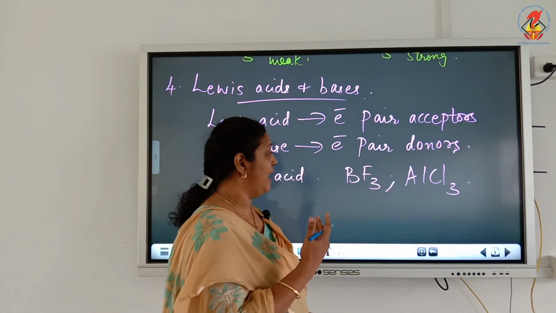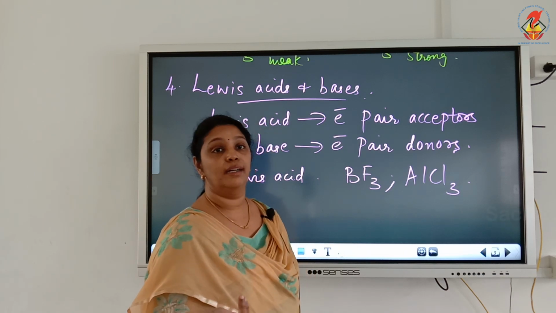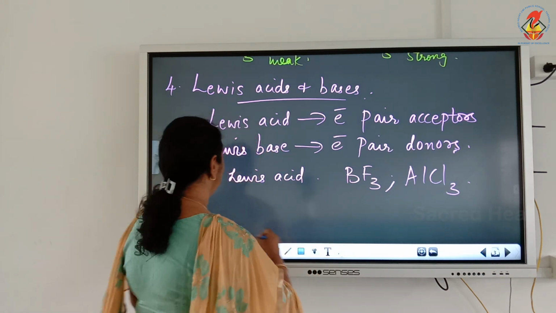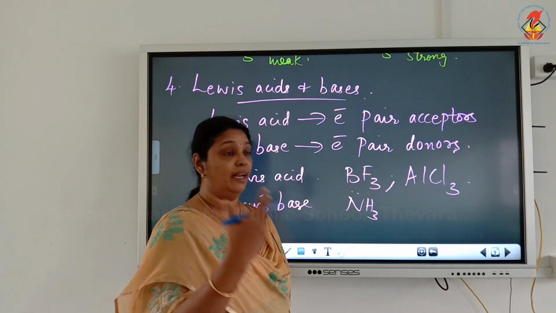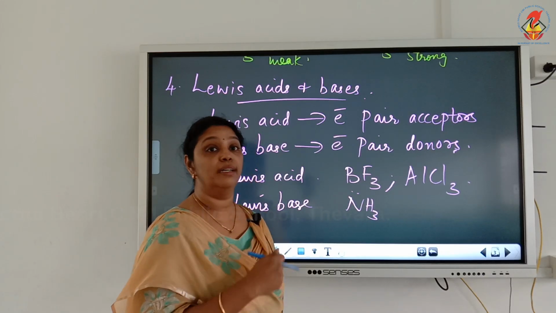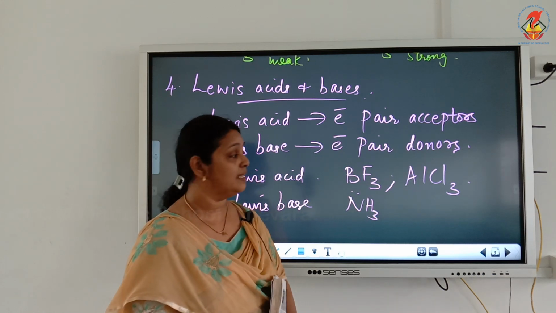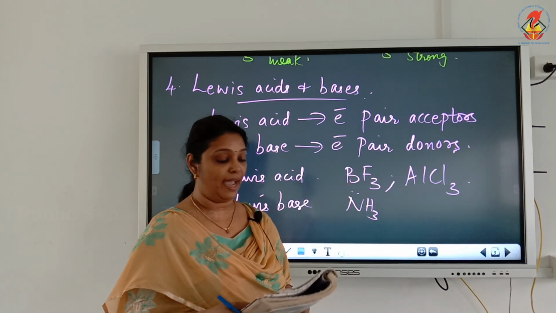Usually they accept electrons from ammonia, because ammonia is an example of a Lewis base. Ammonia has a lone pair on nitrogen, so BF3 will accept that electron pair from ammonia. Here ammonia acts as a Lewis base and BF3 acts as a Lewis acid.